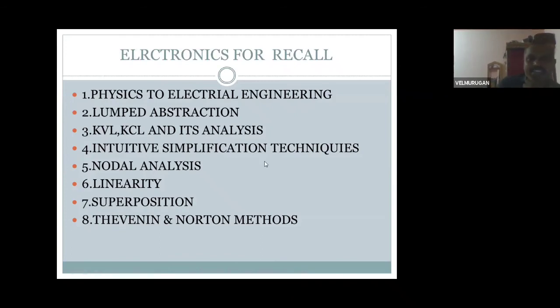Fourth one, simplification techniques. Using simplification techniques, you apply KCL, KVL, and simplify the voltage and current equations. So simplification. Okay. Then nodal analysis. In your circuit analysis, you are using 2 types of analysis: nodal and mesh analysis. Node, a junction connecting more than 2 components is called a node. Mesh means the complete closed voltage or current circuit, called mesh analysis. Okay, so that's the 5th topic, nodal analysis and mesh analysis. Next, 6th, linearity. Linearity is used for the superposition theorem. Superposition theorem, that is A1 x1 plus A2 x2 gives B1 y1 plus B2 y2.